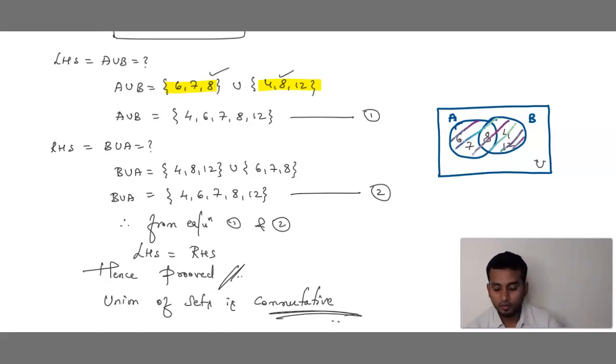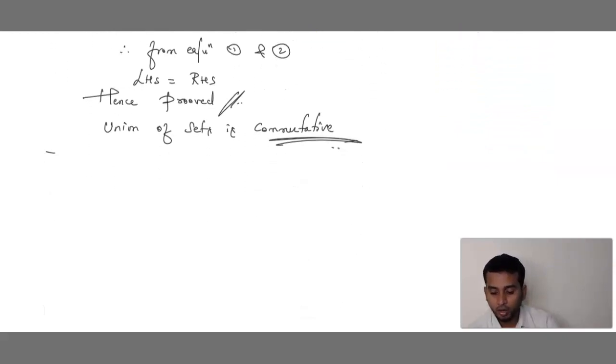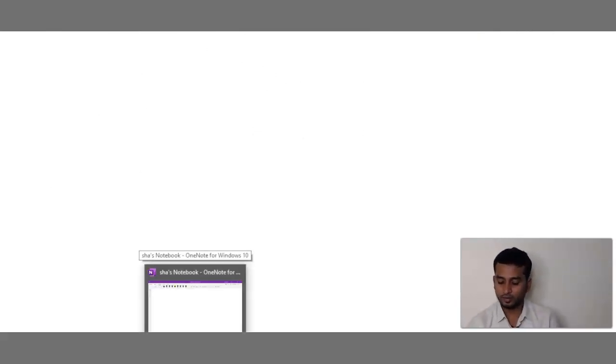Next case we have intersection. What we have to prove: intersection of sets is commutative.